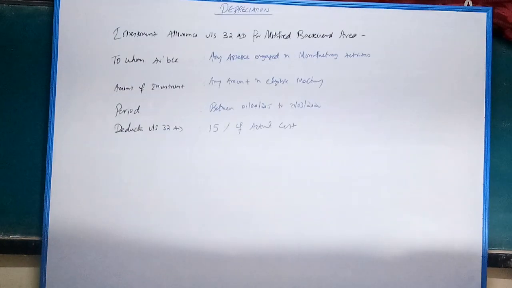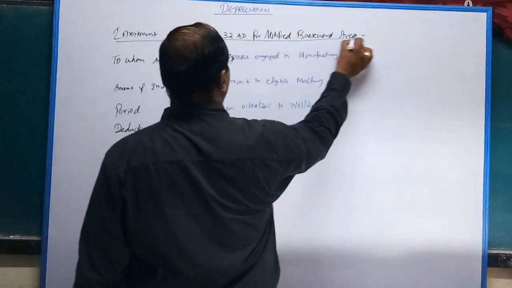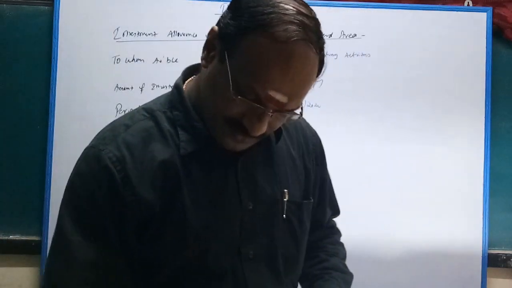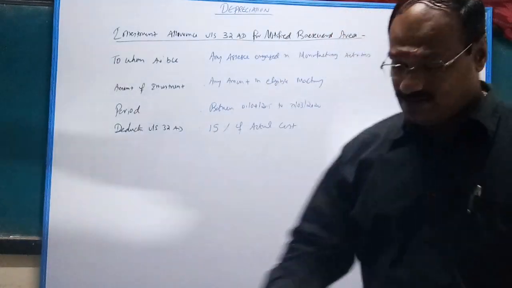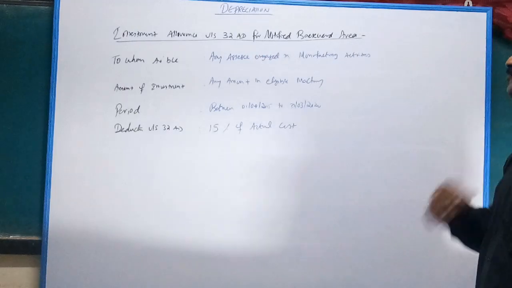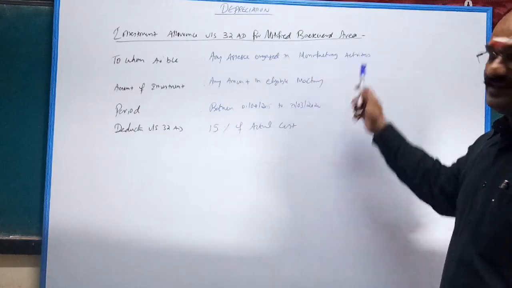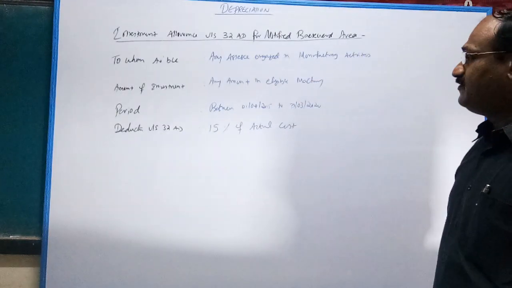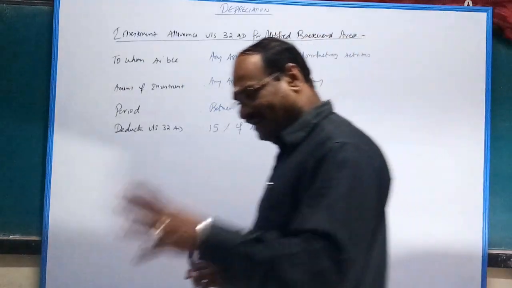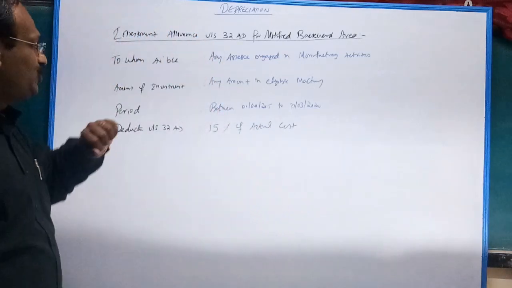Now we are in the last section. Investment allowance under section 32AD for notified backward area. Important. To whom is it available? Any assessee engaged in manufacturing activities. Amount of investment: any amount in eligible machinery. If you invest any amount, say 10 lakhs or 10 crores or 5 crores, in eligible machinery, you can claim under section 32AD.